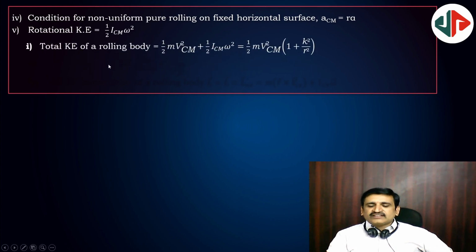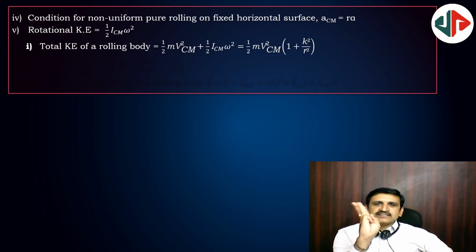In rolling, there will be translatory motion, there will be rotational motion. So, for kinetic energy, you have to think of two kinetic energies. One is rolling kinetic energy. Rolling kinetic energy is nothing but rotational kinetic energy plus translatory kinetic energy. One is rotational kinetic energy, half I omega square. The other one is translational kinetic energy, half mv square. So both together will give you rolling kinetic energy, because rolling has two types of motions.